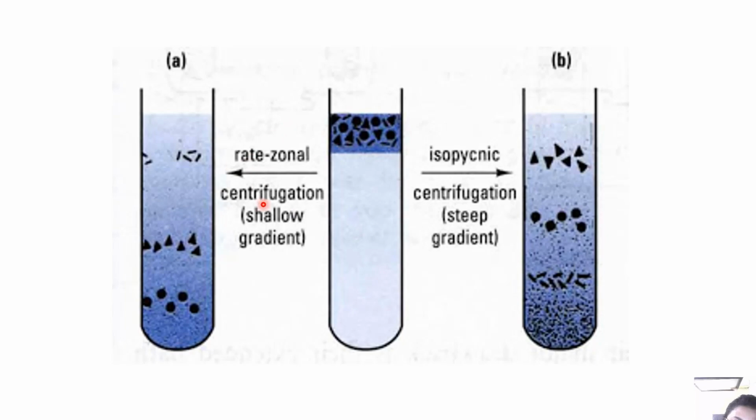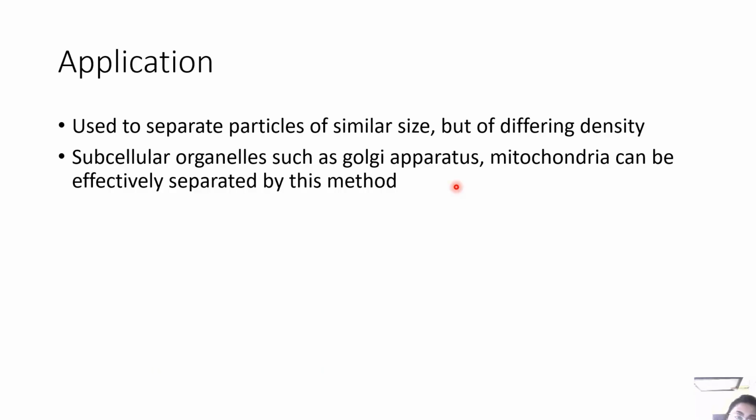If you see, rate zonal centrifugation uses a shallow gradient, right? Here, in isopycnic, it's a steep gradient. It is used to separate particles of similar size but of different density, and subcellular organelles such as Golgi apparatus and mitochondria can be effectively separated by this method.